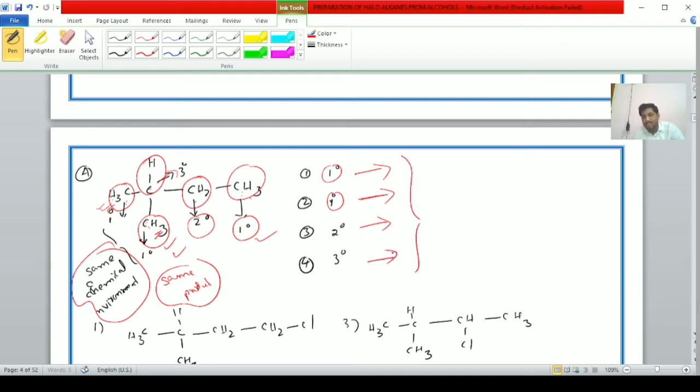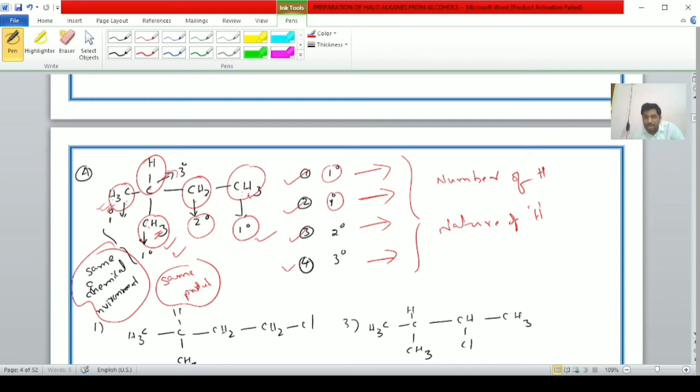At the beginning we discussed, student, that the number of isomeric haloalkanes depends upon the number of hydrogen atoms and the nature of the hydrogen atoms. Here student, five different hydrogen positions are present. Among these, two are the same. Therefore, four different hydrogen atoms are present. Four products are formed.